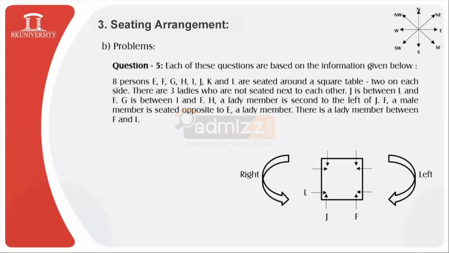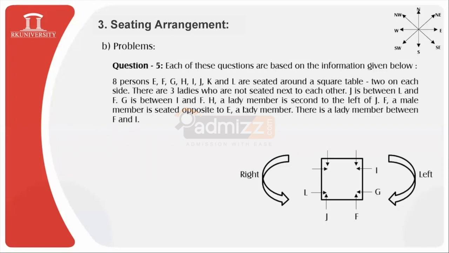So now, see, first with this statement we have done the arrangement: J is between L and F. I have first fixed the position of F somewhere over here and L somewhere over here, and then J is located between L and F. Now what is given, that G is between I and F. So F is located over here, the location of I will be somewhere over here, and G is between I and F, so G will be located somewhere over here.